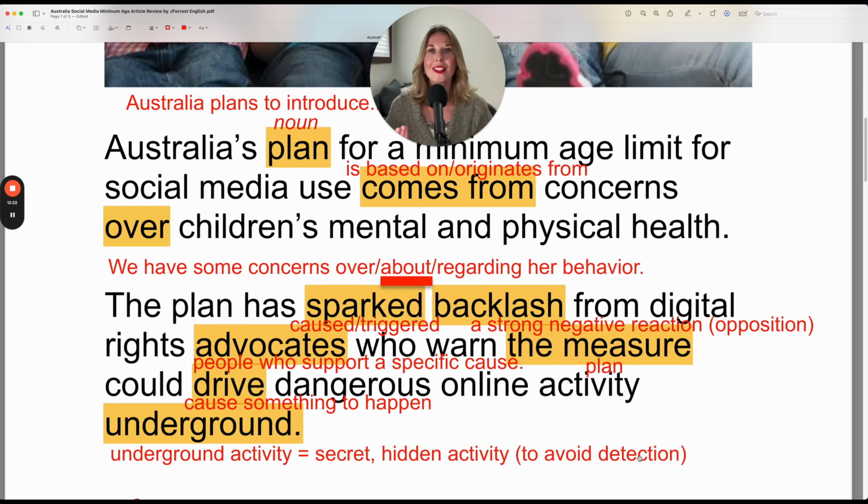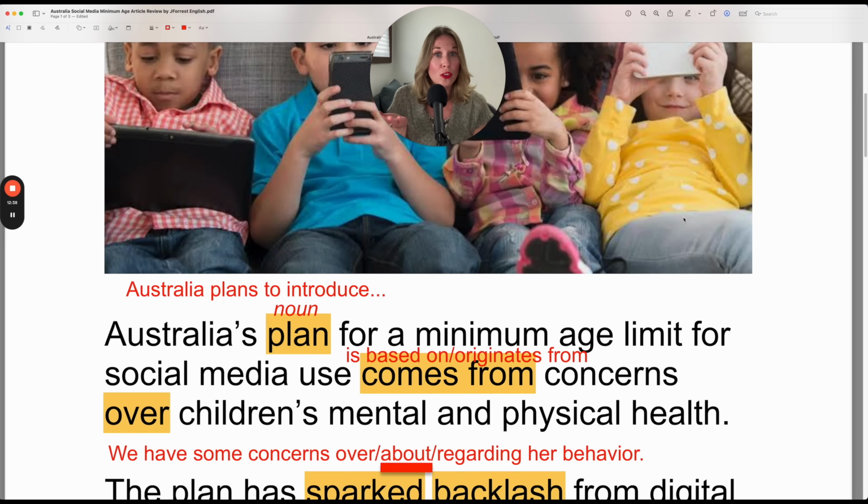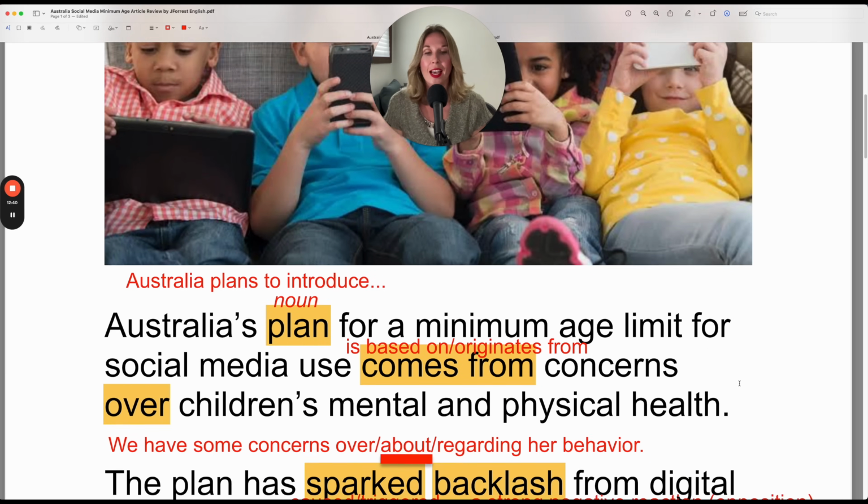So you hear this a lot with criminal activity, smuggling, or selling of activity that is illegal, that is done underground, secret, hidden, to avoid detection. It's not commonly used with children's activities, that's for sure.